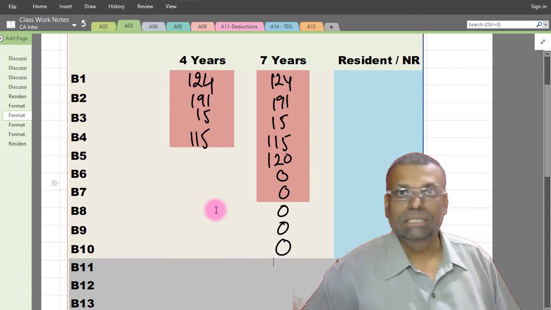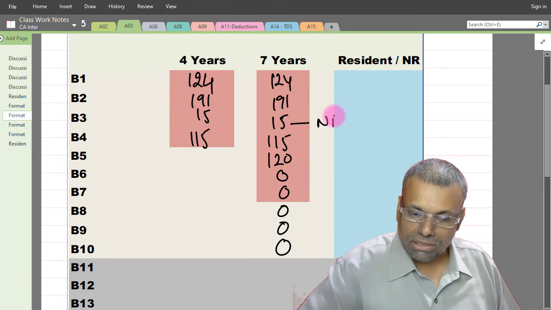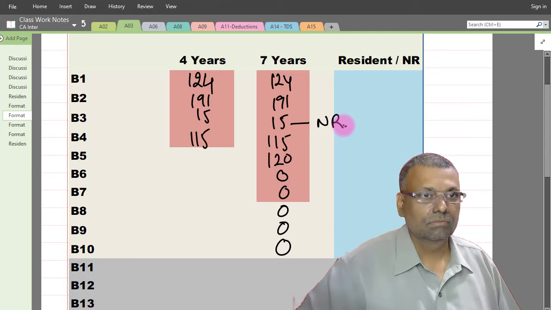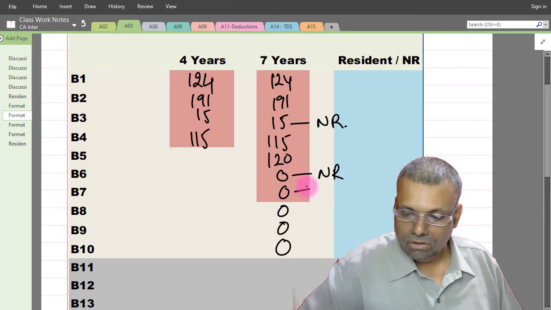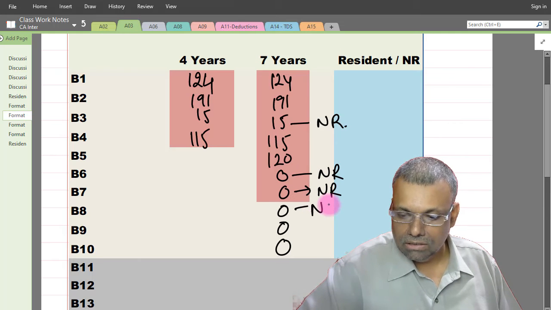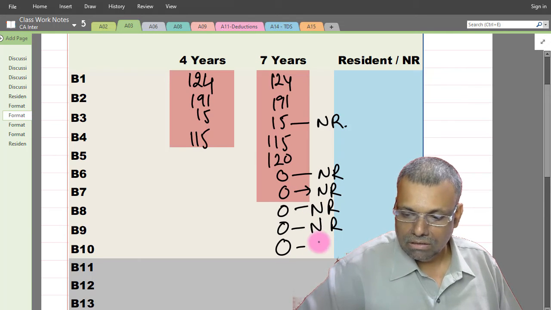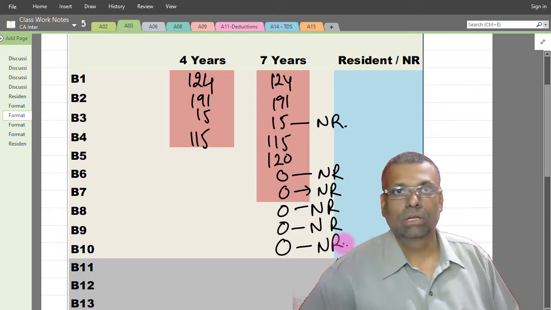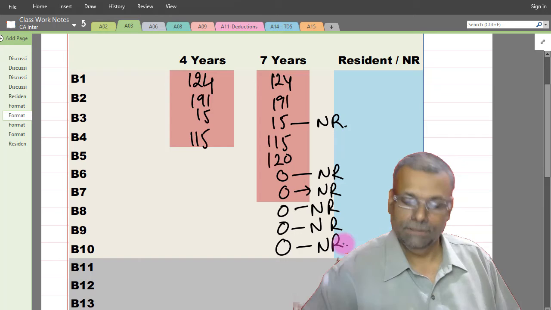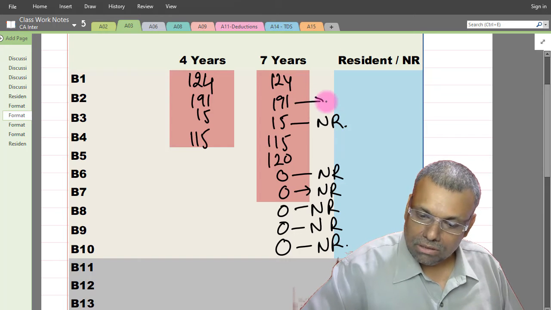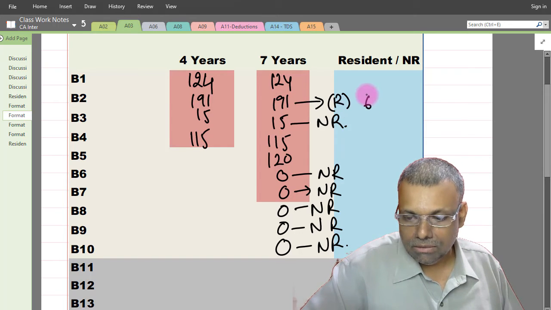Okay, see, wherever it is less than 60, you can straight away say non-resident. So all these years is non-resident. Okay, if it is greater than or equal to 182 days, you can straight away say resident. So this particular year you are already resident by virtue of 61A.